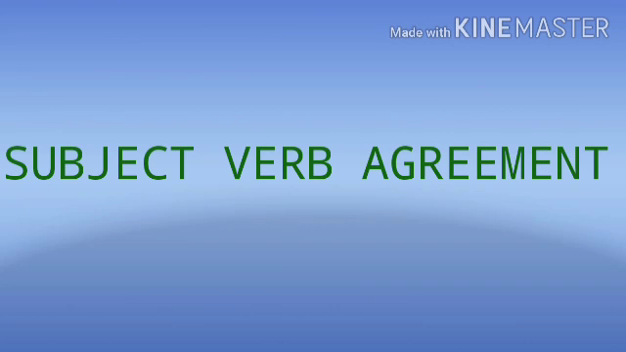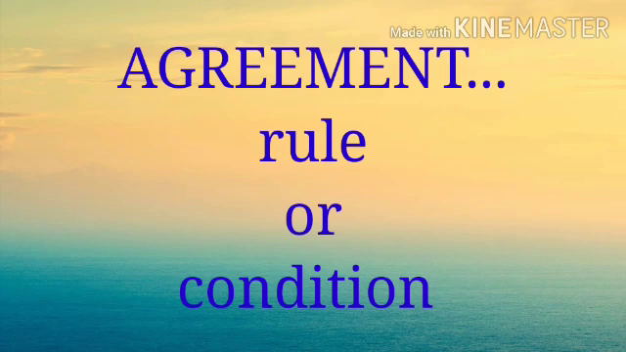Last week, through a video, I explained one of the rules of this topic. Today I will explain another rule of this topic. Now we have to know what is agreement. Agreement means the rule or the condition. The rule and condition between a subject and a verb is explained through this topic.